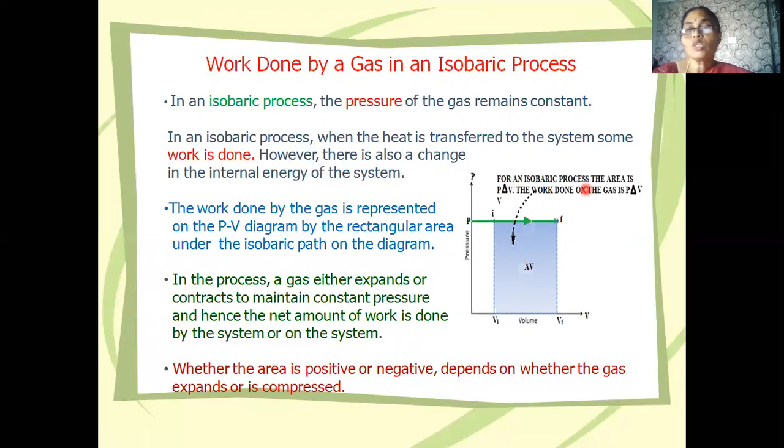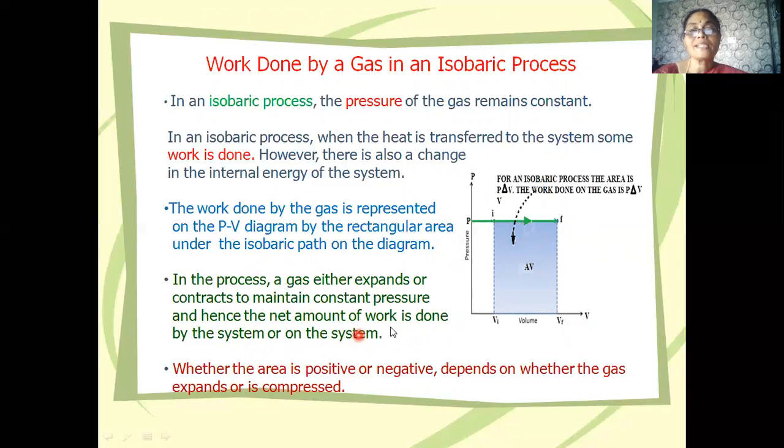That means for an isobaric process, the area is PdV. This is the area. The work done is given by the equation P into dV, or delta V. So work done is equal to P into delta V. This is the initial state. This is the final state. The volume is changing from Vi to Vf, initial volume to final volume, but the pressure remains constant at P. So this is an isobaric process. The area under this isobaric path gives us the work done in the isobaric process.